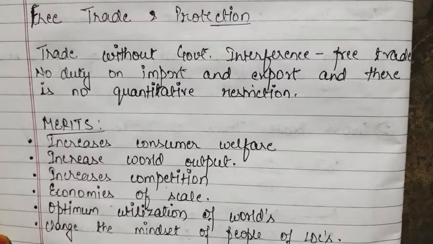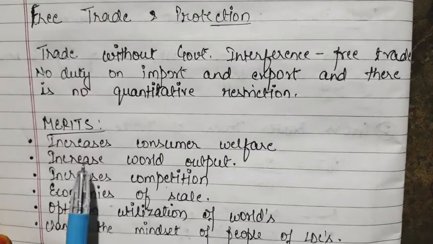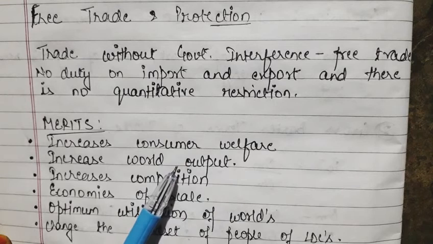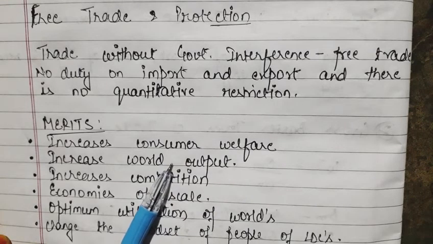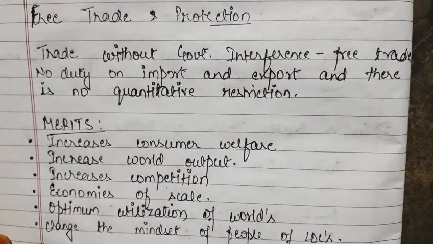So here we are going to study what free trade is, what the merits and demerits of free trade are, how we can protect against free trade, and what the merits of using protection are. So the merits of free trade are, first, increased consumer welfare. It means the consumer will now be getting a lot of variety of products from the whole world. So of course they will be getting a good variety.